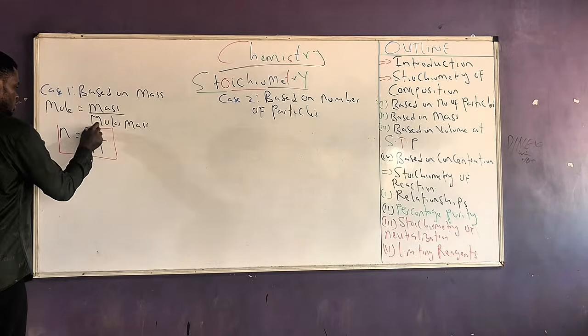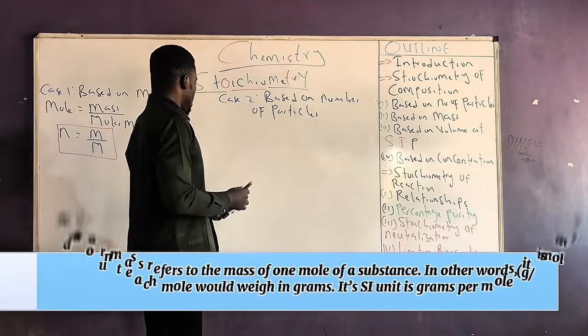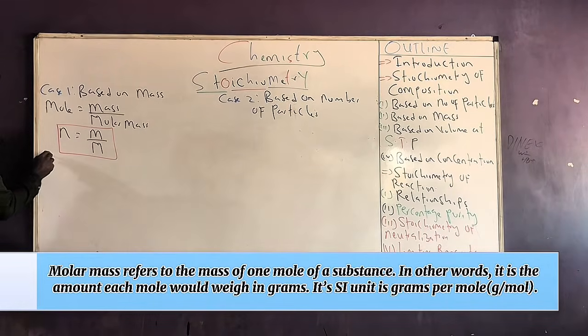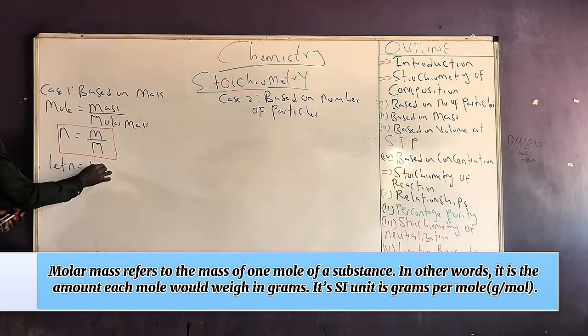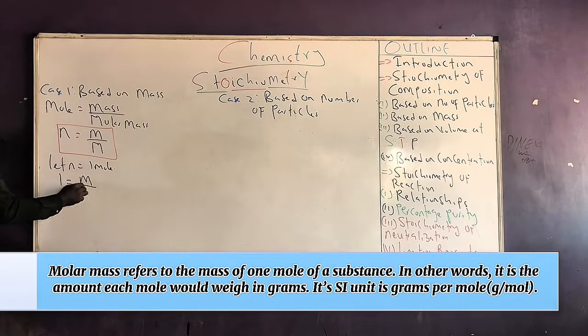Now we just introduced a new term, molar mass. What is this molar mass that we are talking about? Now, to better describe molar mass, let's make our mole equals to 1. Let n equals 1. So when our mole is equals to 1, fix it into this equation. We have 1 equals mass over molar mass, cross multiply. What do I have?